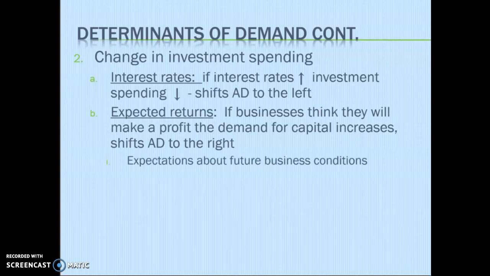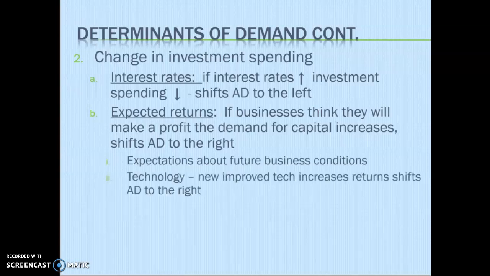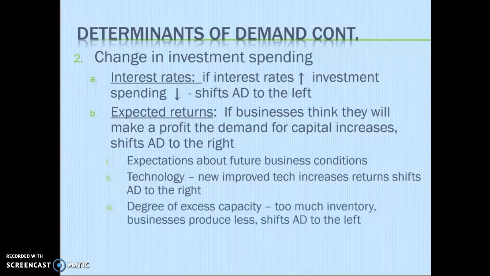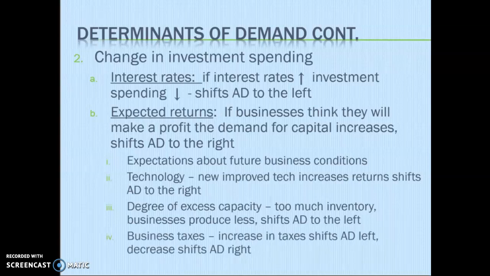So expectations about future business conditions, technology, new improved technology increases aggregate demand to the right. Degree of excess capacity: if they have too much inventory, businesses start producing less, and aggregate demand shifts to the left. I'd say right now some of our capacity is going down because of inventory changes. So that's kind of a mixed lot right here. And then business taxes. Similar to personal income taxes, if taxes go up, aggregate demand shifts left because they have less money to spend.